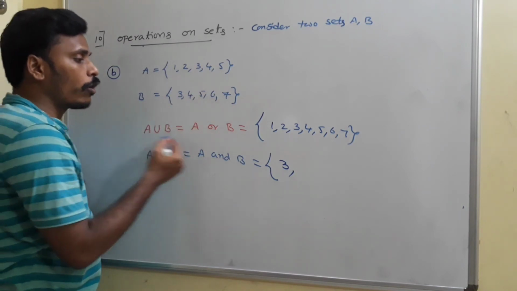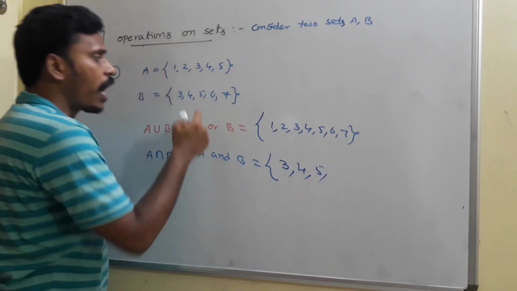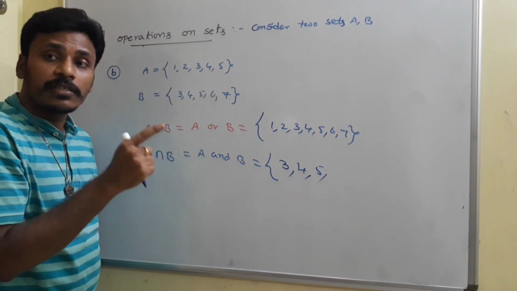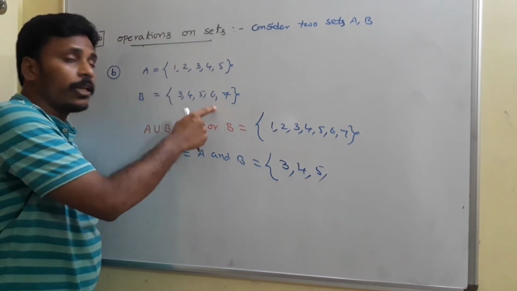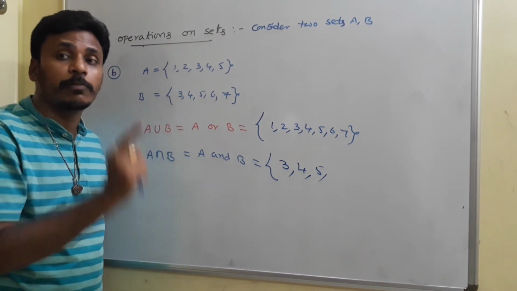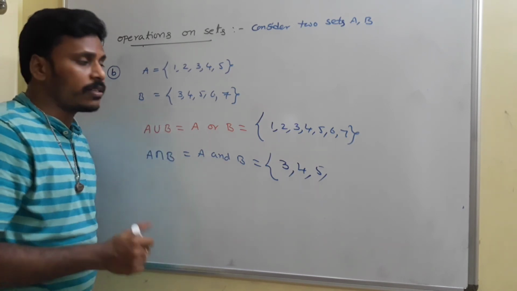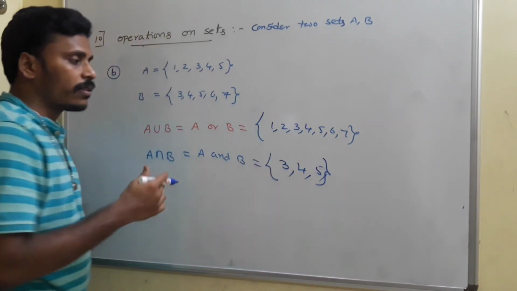Again 4, we need it. Again 5, we need it. Now think about 6. 6 is not in A but in B. It must be in both the sets, but 6 is not in A, so you don't want that 6, and again 7 also. These 3 are the elements.